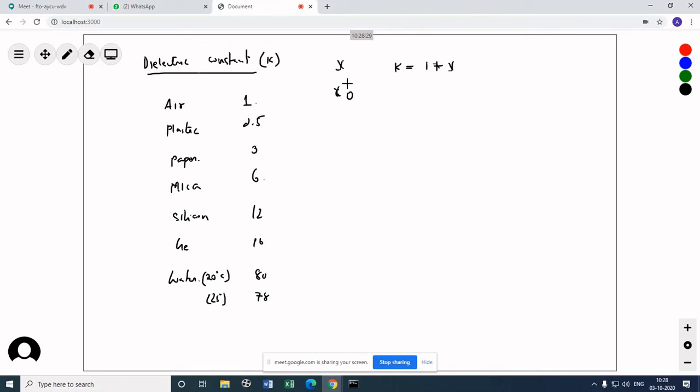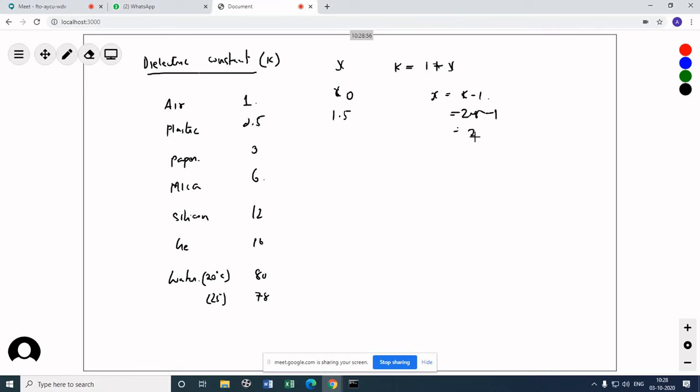Am I right? So chi is minus 1. So 2.5 minus 1, how much is it? 1.5. For plastic it is how much? 1.5. Look what is happening.